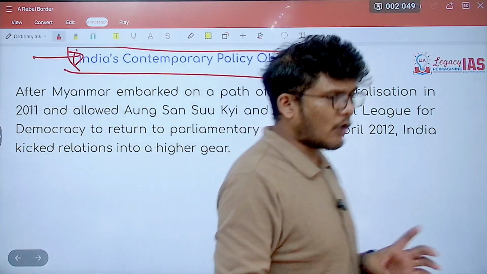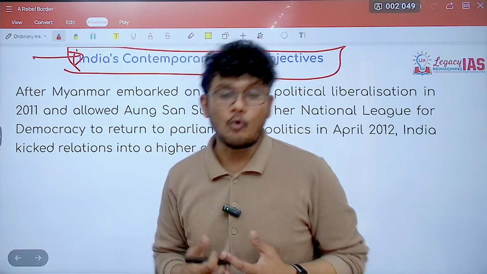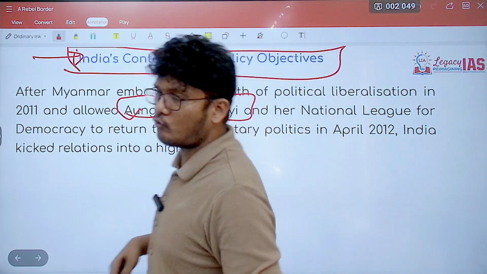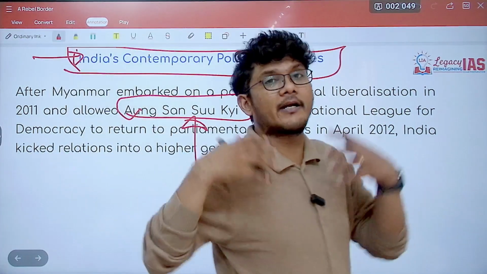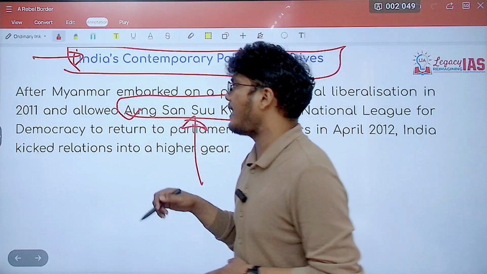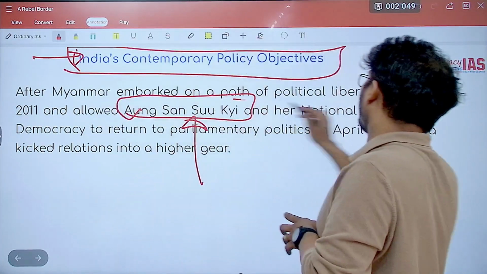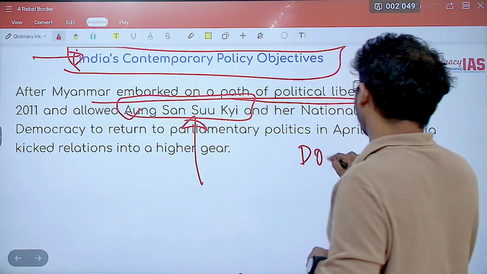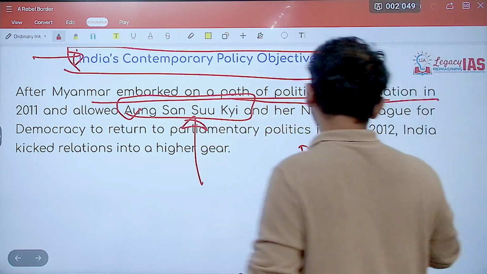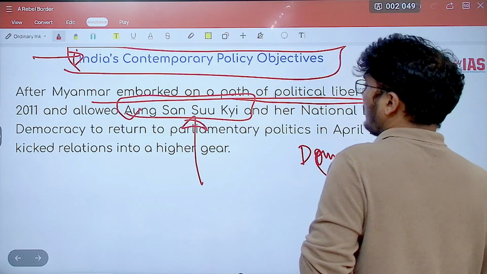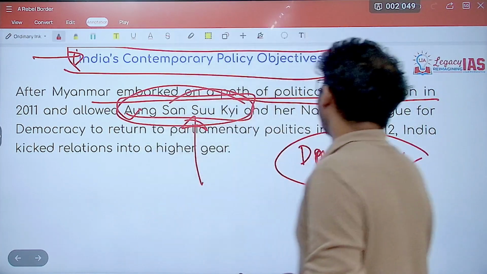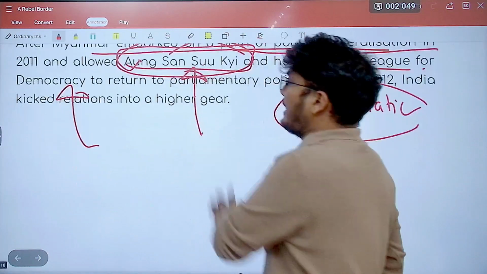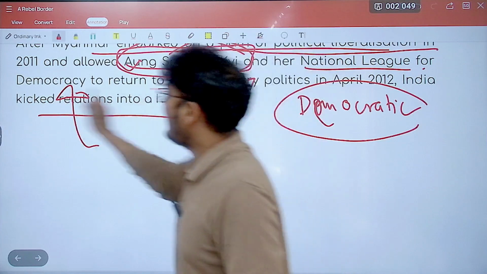So what happened in 2011 was democracy came to Myanmar. Aung San Suu Kyi was there. India was supporting the stance of Aung San Suu Kyi, who championed the democratic values in Myanmar, and democracy did enter. Myanmar embarked on political liberalization. They started having democratic values. A major role was played by Aung San Suu Kyi and her National League for Democracy to return. And India kicked relations into higher gear after that.